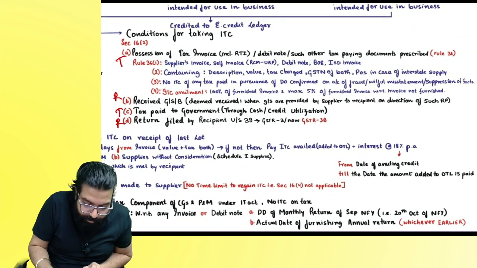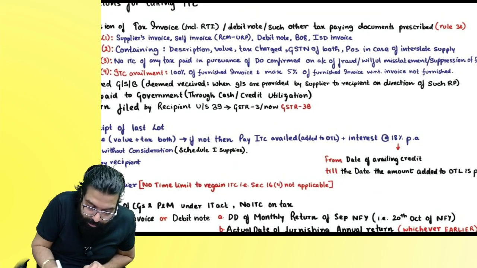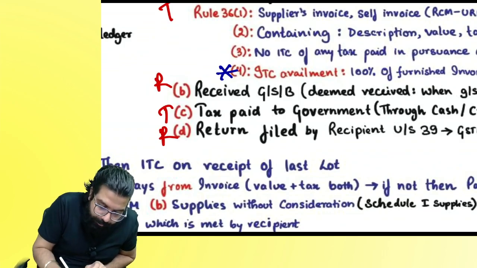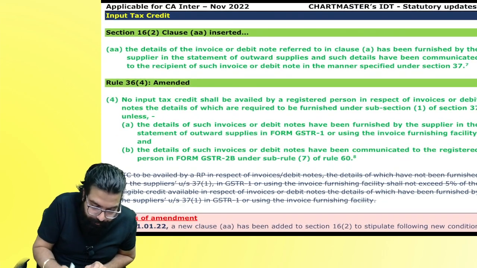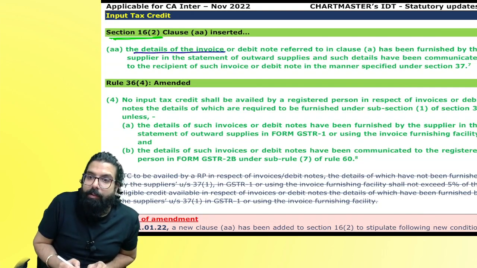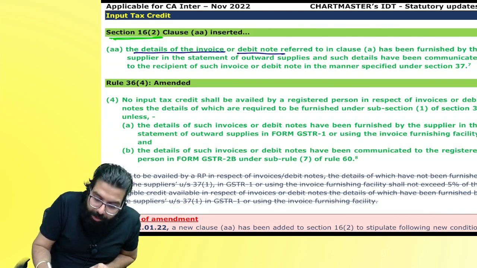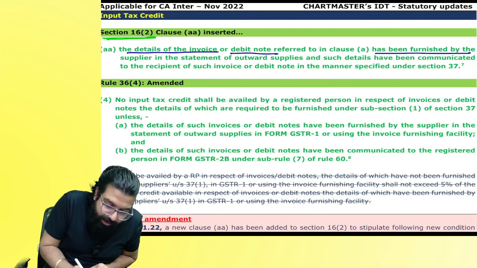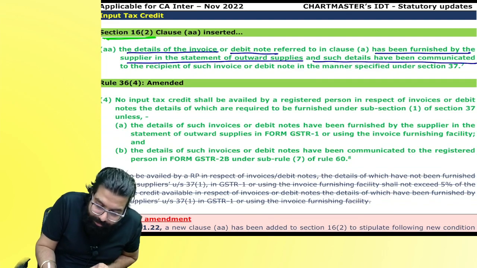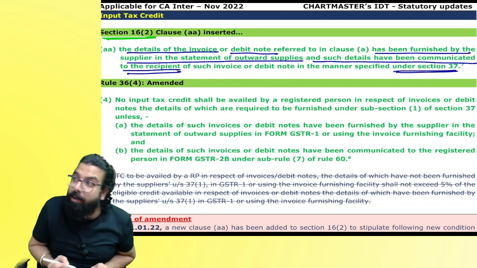Everyone, see this ITC amendment of 5% was there, no? The amendment is over here. See, let's read. In section number 16(2), one clause is inserted. The details of the invoice or debit note have been furnished by the supplier in GSTR 1 and such details have been communicated to the recipient under section number 37.